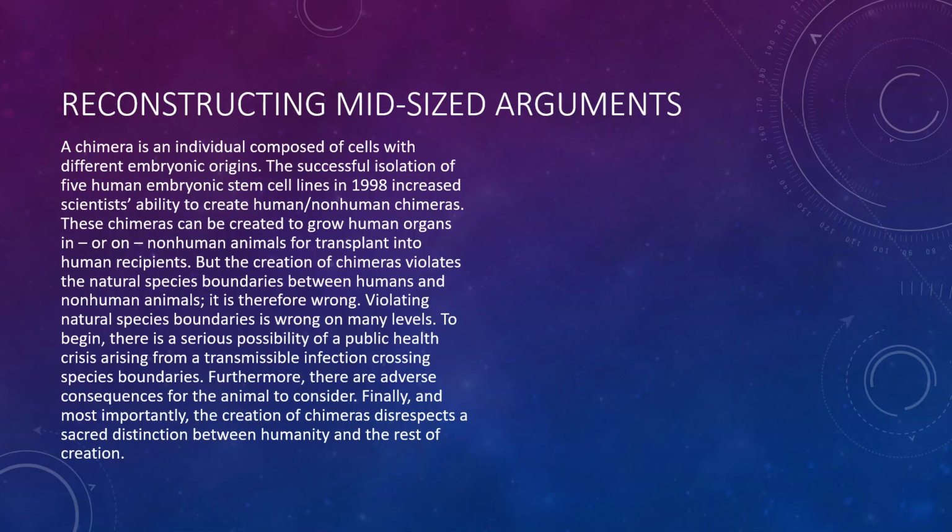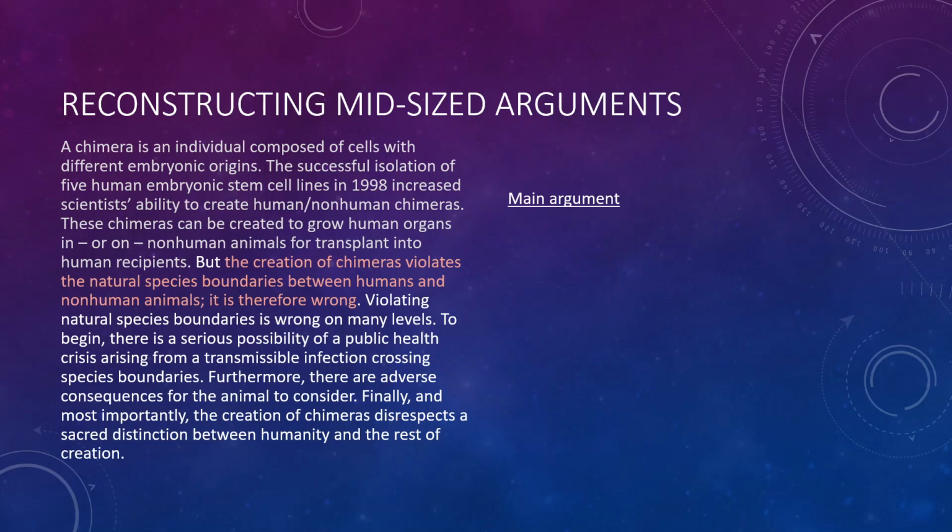I just want to point out that the first few sentences in this passage, which I've made appear a little more dull, are just some background information, factual information about what chimeras are, where they came from, and why they're being grown. And that information does not contain any particular argumentation. We do see argumentation pick up shortly thereafter, however.